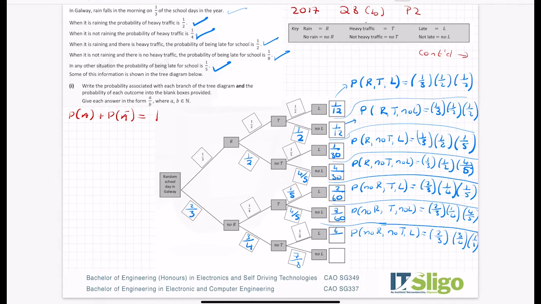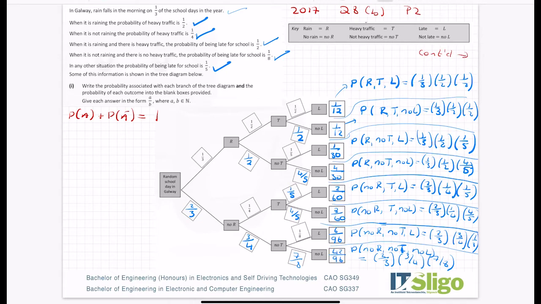So 6 on the top, 6 over 96. Small chance of that happening. Okay, probability of no rain, not late. Sorry, no traffic, not late. So I'd expect this one to be high. 2/3 by 3/4 by 7/8. And yeah, I'm getting 42 over 96.